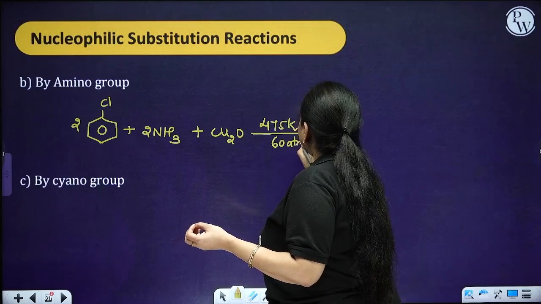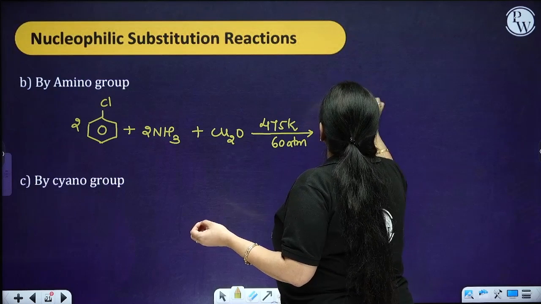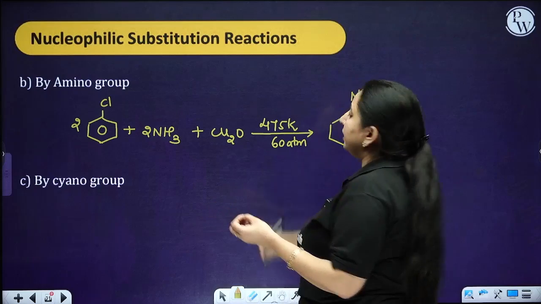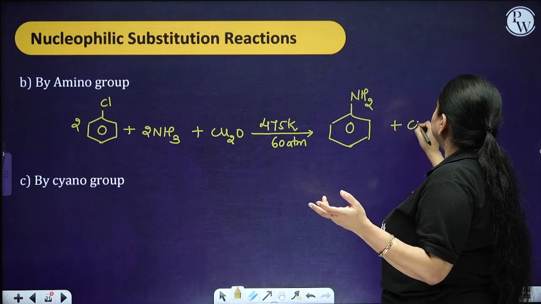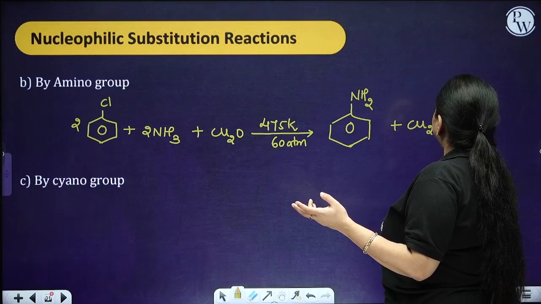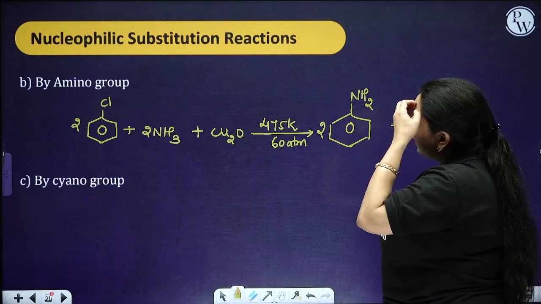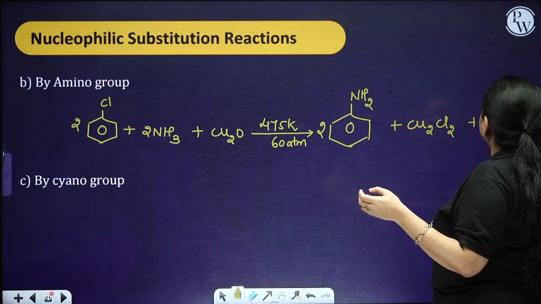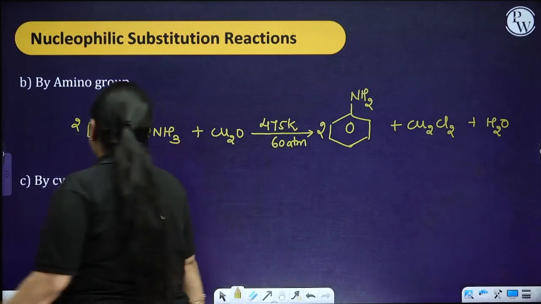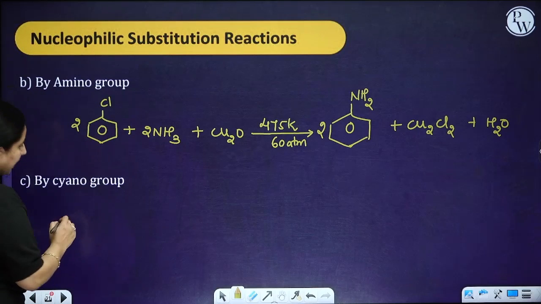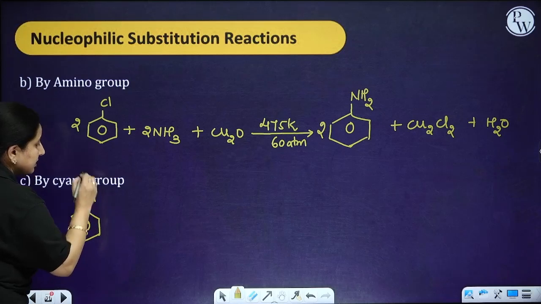So you are going to have the formation of aniline. Besides aniline, you are going to have Cu2Cl2, two molecules actually, and you are going to get H2O.